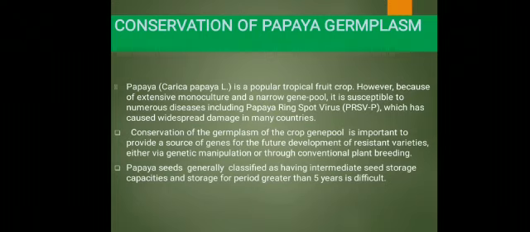Conservation of the germplasm of the crop gene pool is important to provide a source of genes for the future development of resistant varieties, either by genetic manipulation or conventional plant breeding. Papaya seeds are generally classified as having intermediate seed storage capacities.